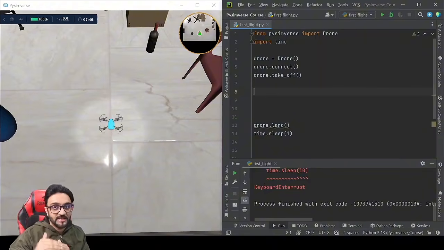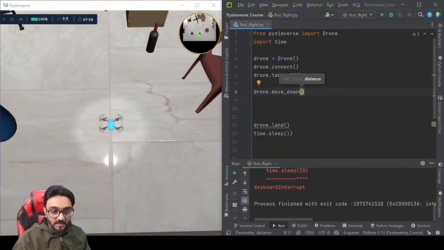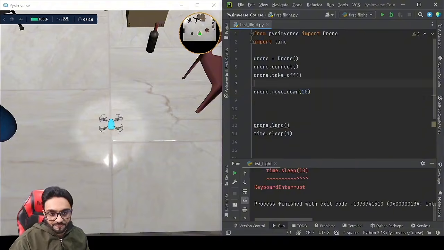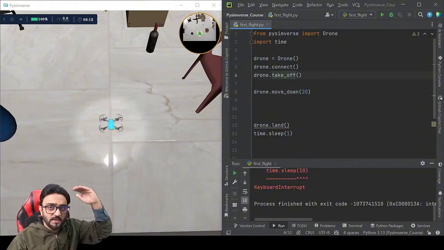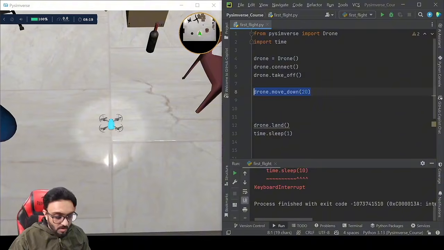So once it takes off, then we are going to tell it to go down, and then we will tell it to go up. So we will say drone dot move down, and then over here we are going to give in the distance in centimeters. So for example, we will say move down, let's say 20 centimeters. So by default, when we take off, it will go up 1 meter, which is 100 centimeters. So we are telling it to go down 20 centimeters, and then we will tell it to move up.